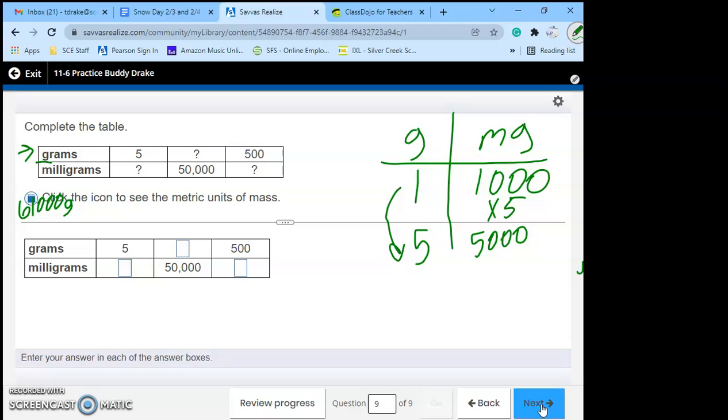I'm going to go ahead and do the last one. How do we get from 1 to 500? Times 500, which is 500,000.